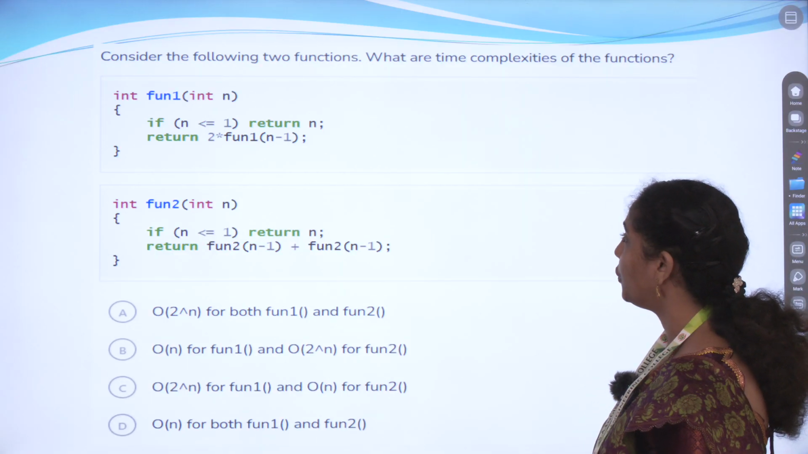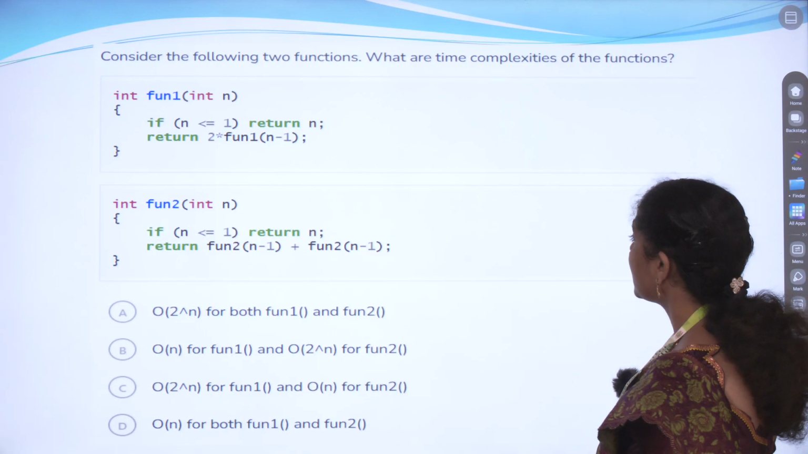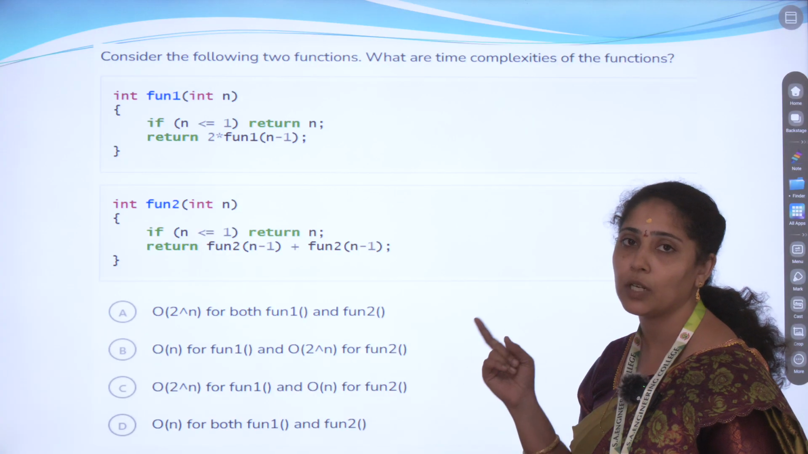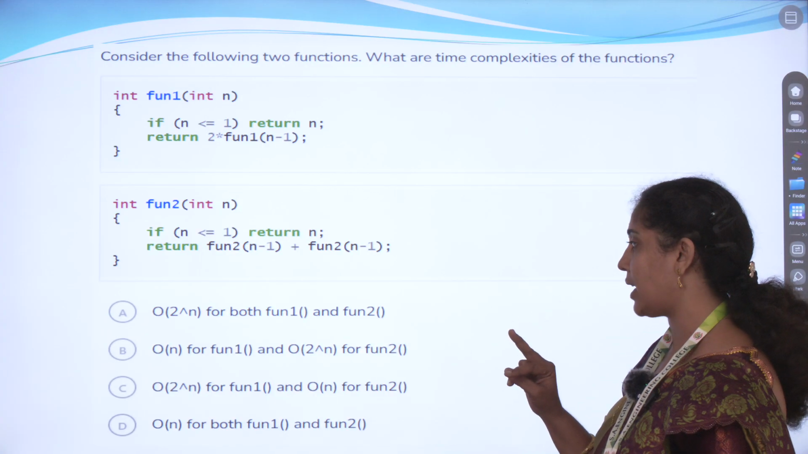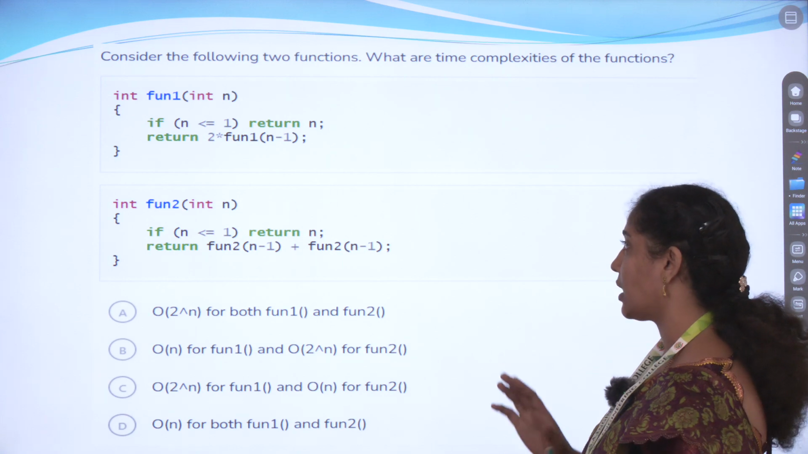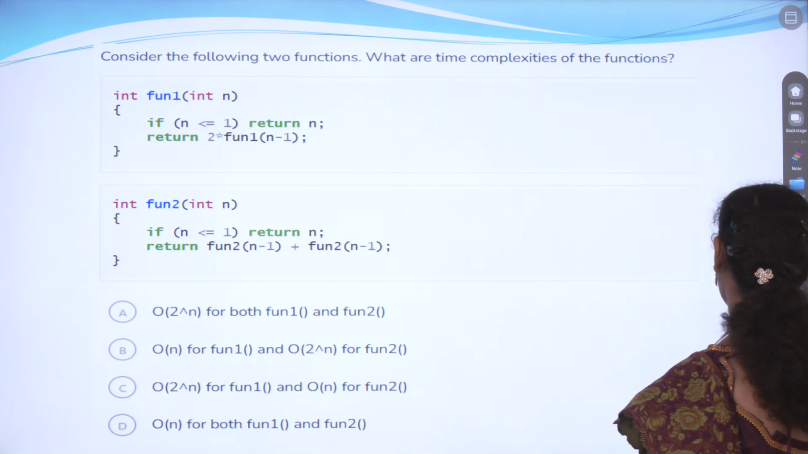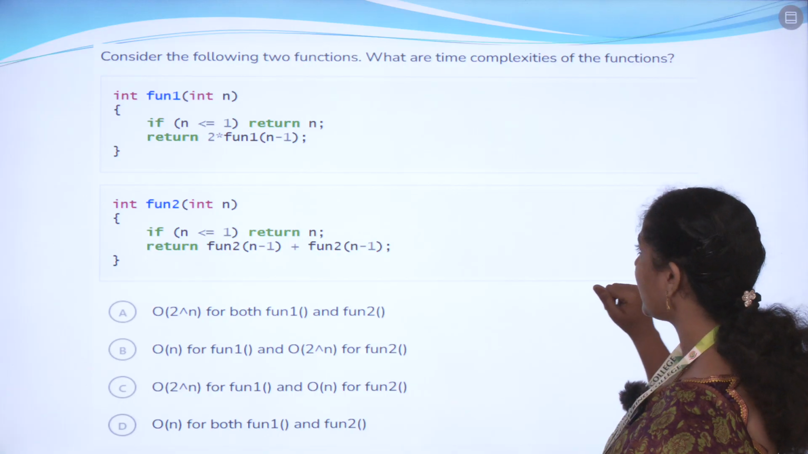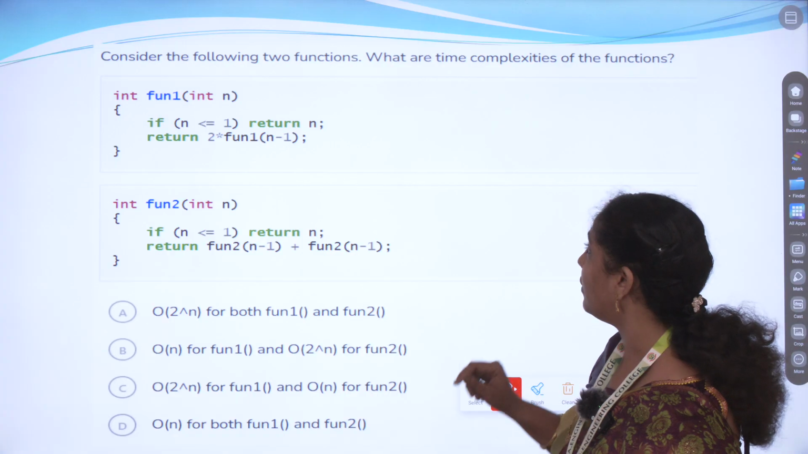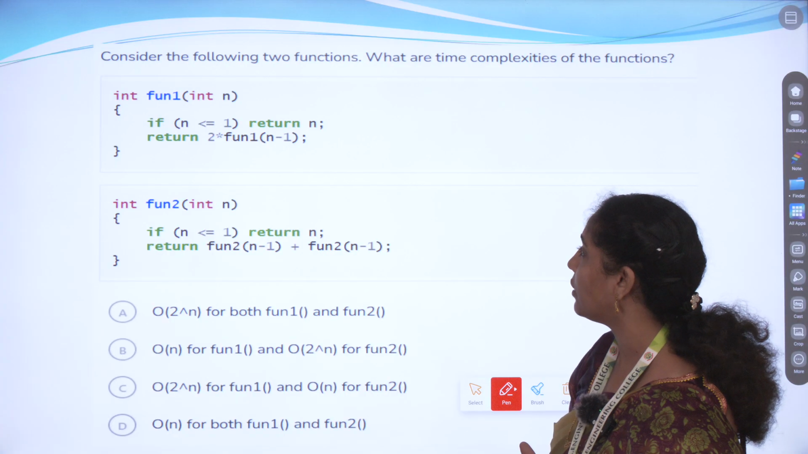Consider the following two functions. What are the time complexities of the functions? Here we are given two functions. In the last example we saw only one function with two loops, right? So here we have two functions, and what is the complexity? Here, how we calculate the complexity depends on what is inside the function. Based on that we take how much time it will take.